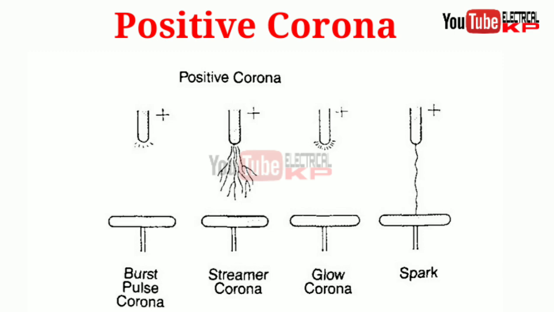the nearby vicinity, and the negative charge moves towards the positive electrode, while the positive ion tries to drift towards the negative electrode. It appears as if the positive electrode is approaching the negative electrode. That's why breakdown occurs at lower voltage as compared to negative corona. So the positive corona discharge starts with burst pulse, then proceeds to streamer corona, glow corona, and spark discharge.